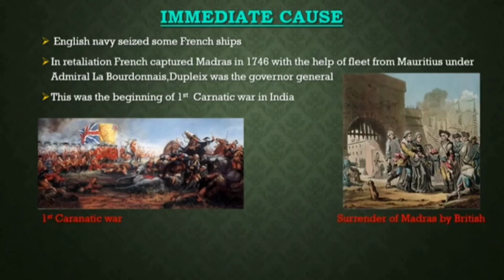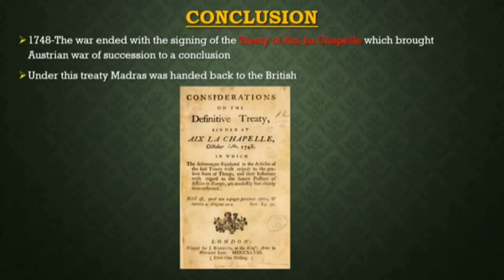The immediate cause of the war in India was when the English Navy under Barnet seized some French ships. France retaliated by capturing Madras in 1746 with the help of a fleet from Mauritius under Admiral La Bourdonnais. The First Carnatic War ended in 1748 with the signing of the Treaty of Aix-la-Chapelle, which brought the Austrian War of Succession to a conclusion. Under this treaty, Madras was handed over to the British, and the French got their territories in North America.